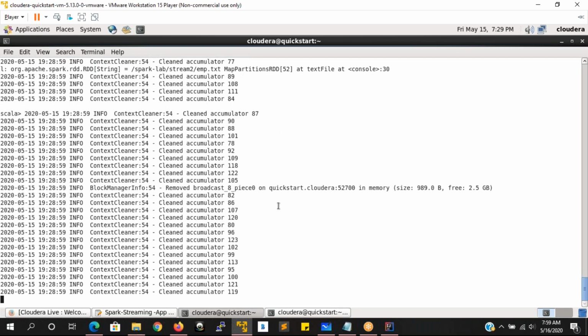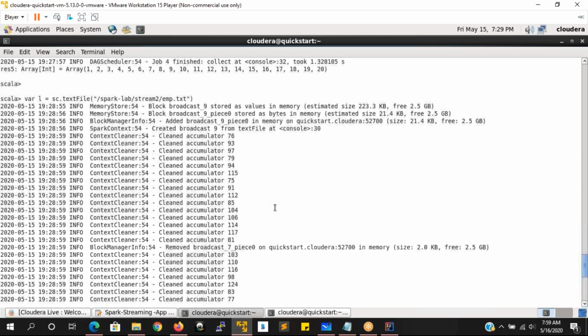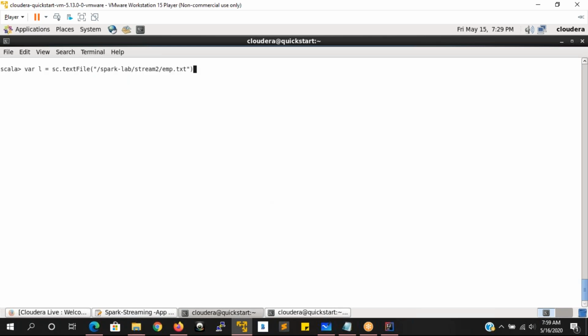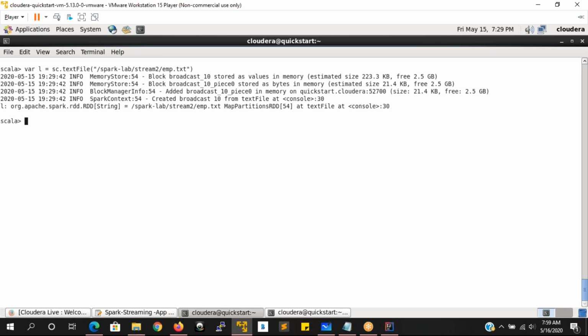It has created one RDD. So L dot collect, let's see what is happening.